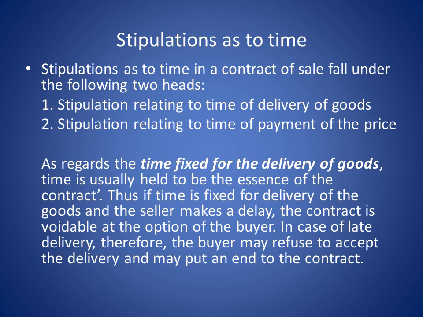Thus, if time is fixed for delivery of goods and the seller makes a delay, the contract is voidable at the option of the buyer. In case of late delivery, therefore, the buyer may refuse to accept the delivery and may put an end to the contract. So, it is voidable at the option of the buyer. The buyer can either accept it or can reject it. That is called voidable.